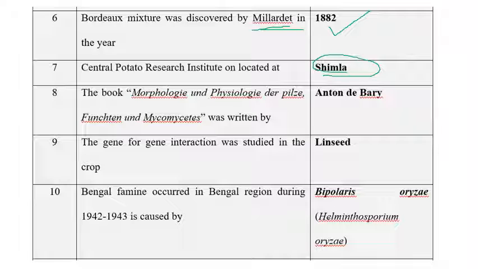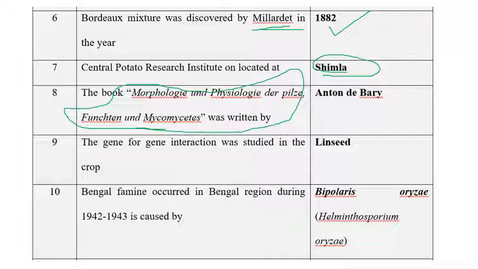So the next one is Morphologie und Physiologie der Pilze, Flechten und Myxomyceten, written by Anton de Bary. Actually, this book was a German version, and the English translation happened in 1887. So the English name of the book is Comparative Morphology and Biology of the Fungi, Mycetozoa and Bacteria, which was written by Anton de Bary. We know very well about Anton de Bary. He is considered the father of plant pathology, father of experimental plant pathology, father of modern experimental plant pathology.